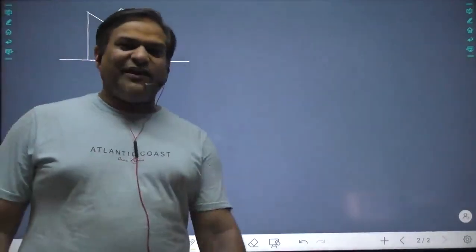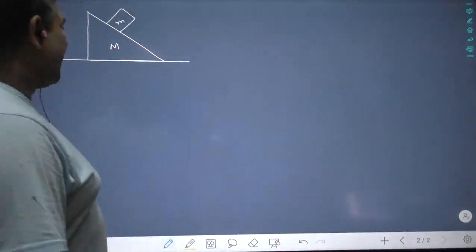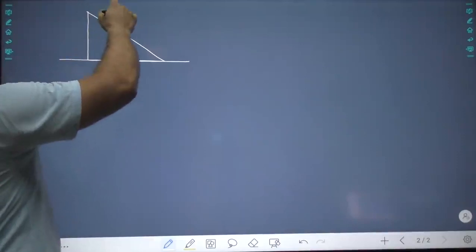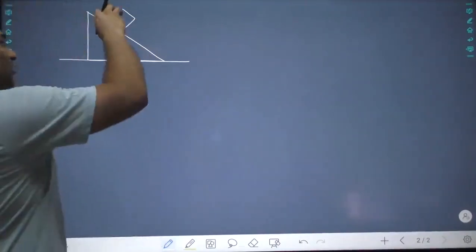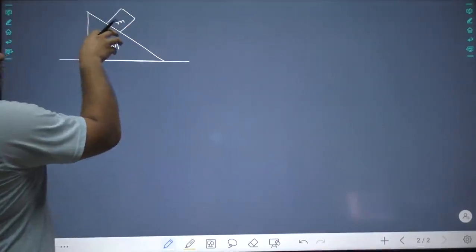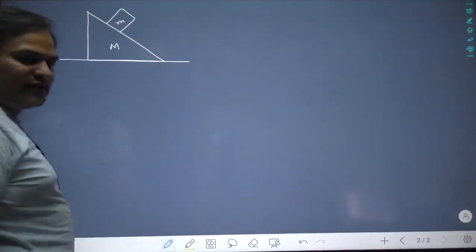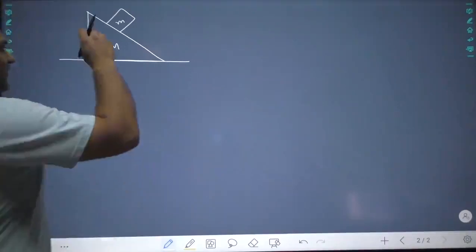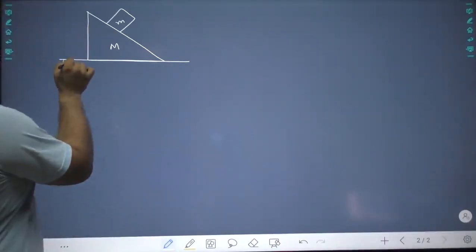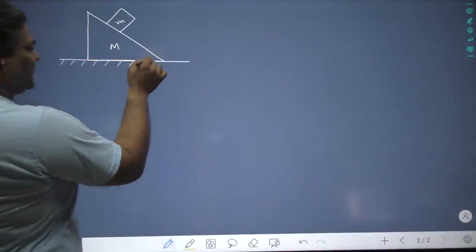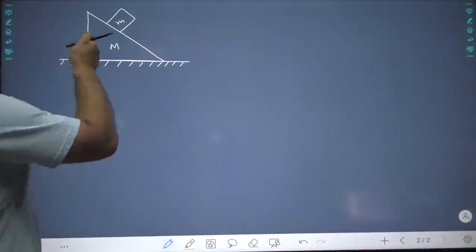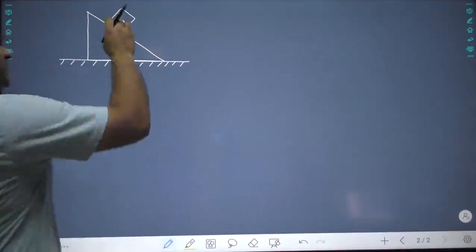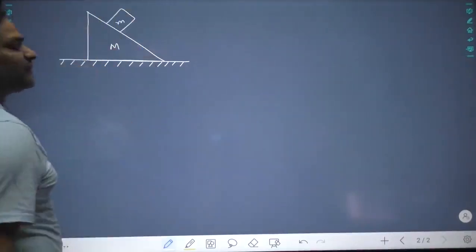Now think commonly, think common sense. If this block will go downwards, this block will move here. Can you understand that? Can you understand that? This surface is totally frictionless, so both blocks will move. This will move in this direction, this will move in this direction downwards.